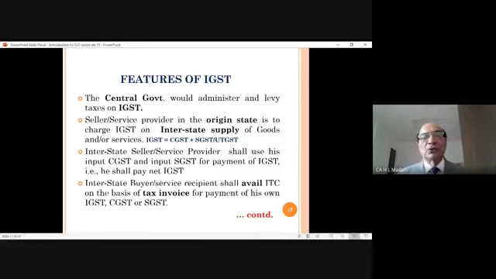This is important. You must understand. Look, a supplier who is selling goods interstate is to collect IGST from his customer. Now this IGST is with him, which he has collected from the customer and has to pay to the government. But at the same time, in order to sell those goods, he might have purchased those goods, say, locally.